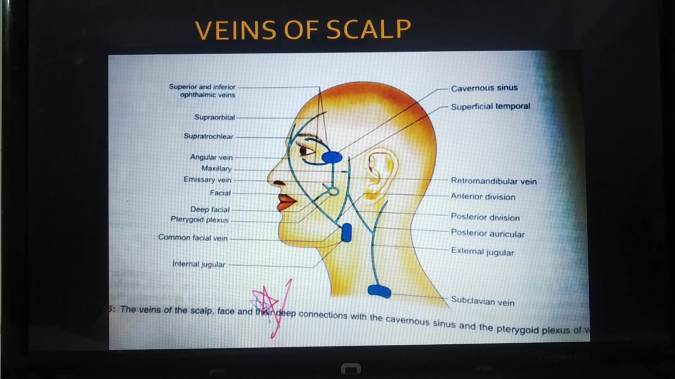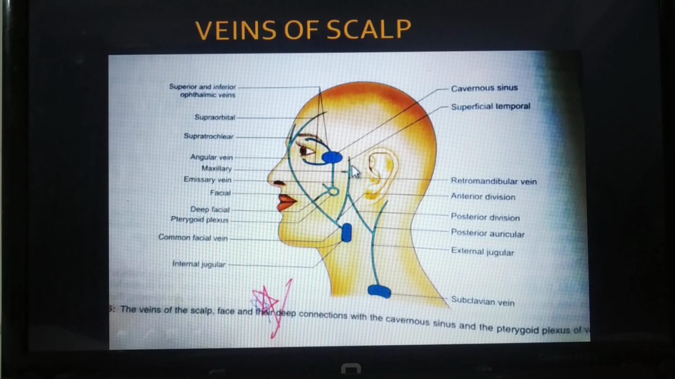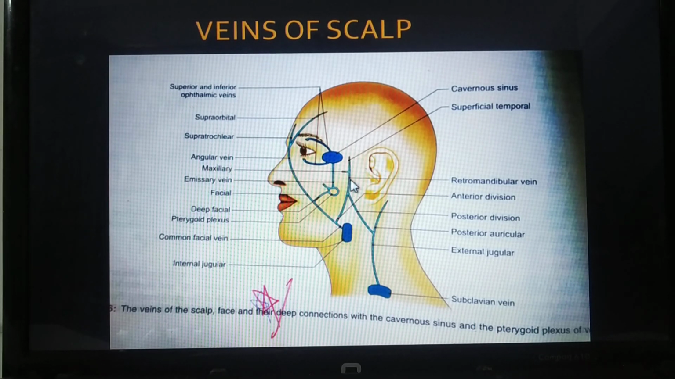Now when you need to remember the third one, see, here comes the ear. In front of the ear, this is the superficial temporal. Then maxillary. Here a kind of stem-type thing forms, the retromandibular vein specifically. In front it is the superficial temporal, inside it is maxillary. When you come down, it divides into 2, anterior and posterior.